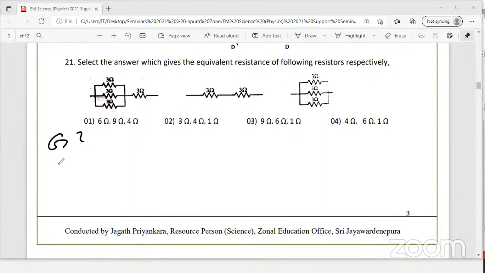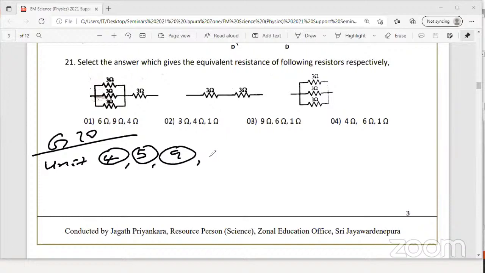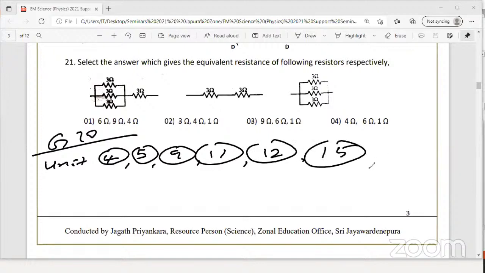Grade 10 unit 4 physics. Look here, unit 4 physics. Grade 10 unit 5 physics. Grade 10 unit 9 physics. Grade 10 unit 11 physics. Grade 10 unit 12 physics. Grade 10 unit 15 physics. Grade 10 unit 18 physics.